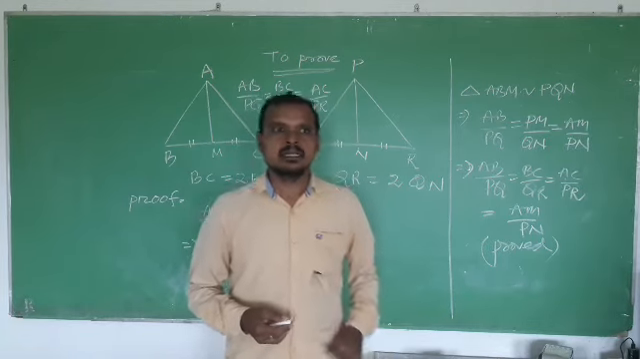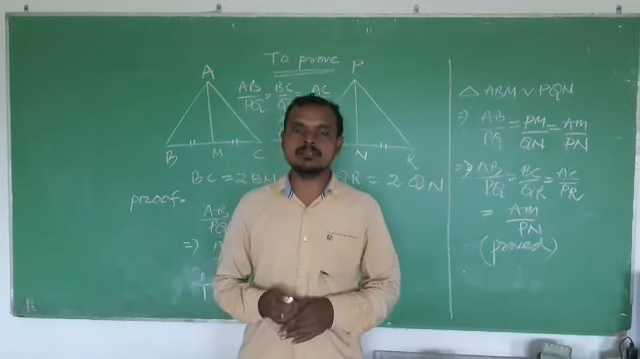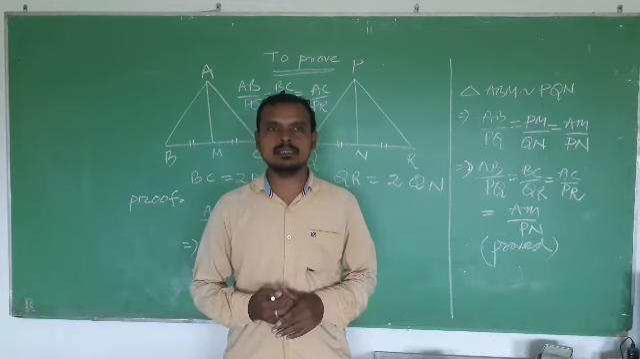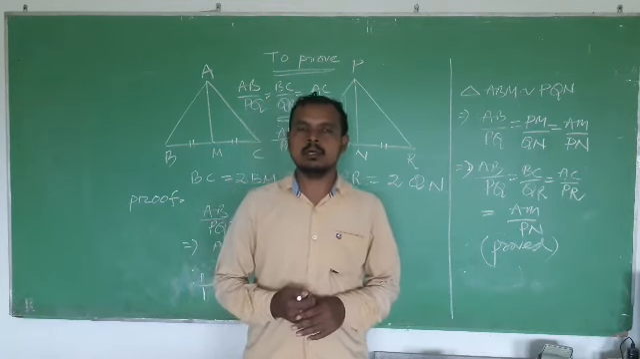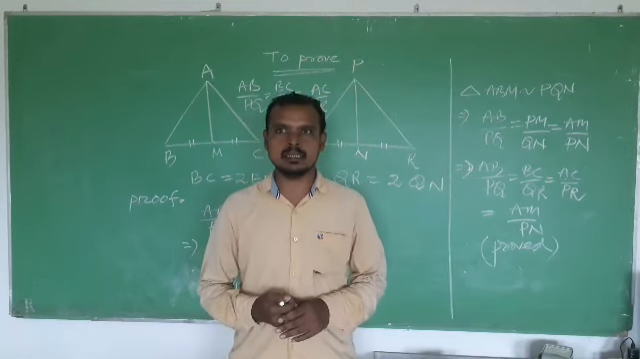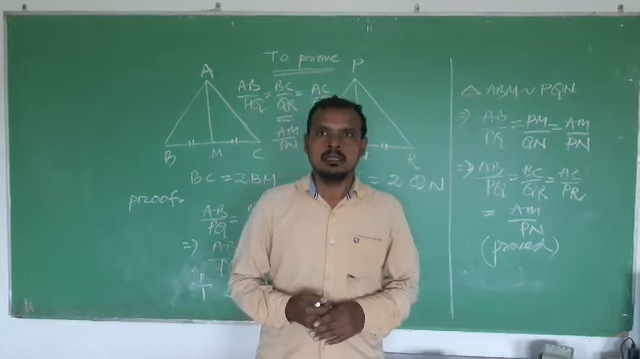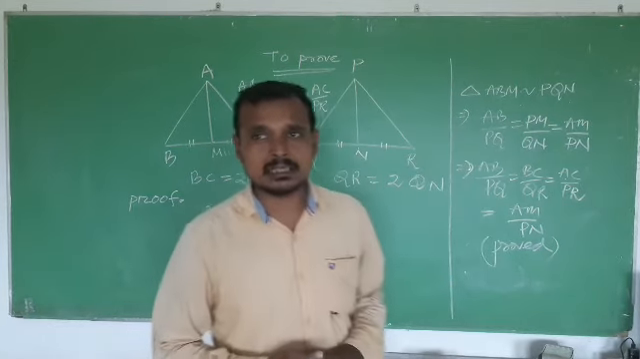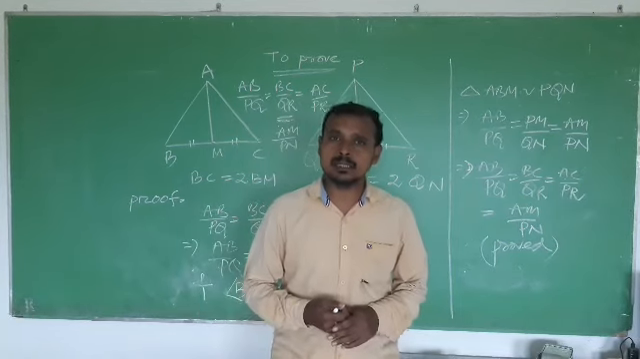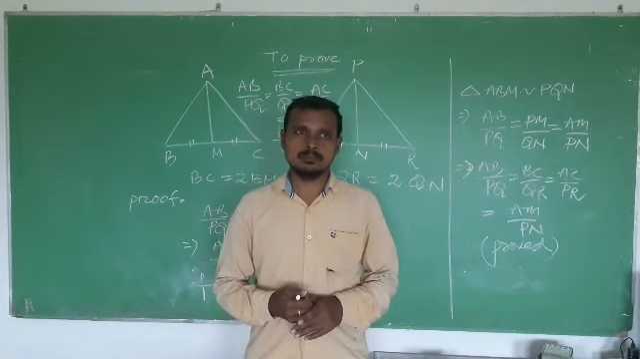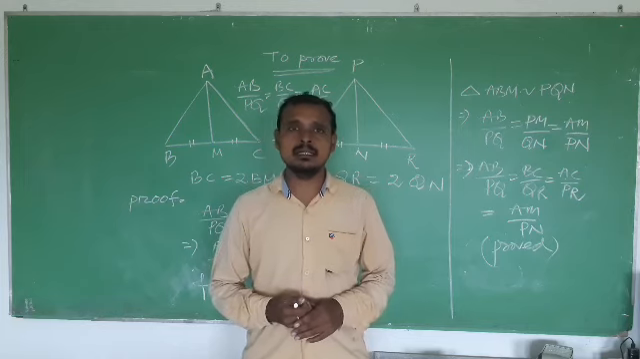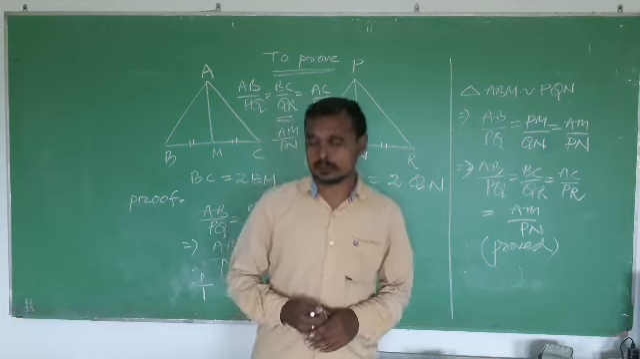In the last class, I left something about the medians of triangles and how they are proportional to the sides of the triangle. Students, whenever two triangles are given and these two triangles are similar, two conditions come. One, the corresponding angles are equal, and the corresponding sides are proportional.